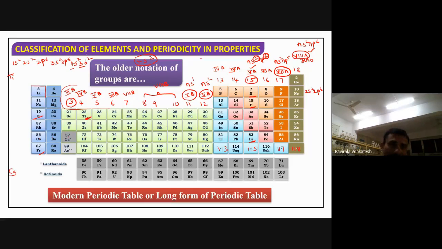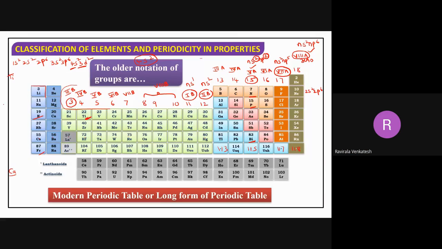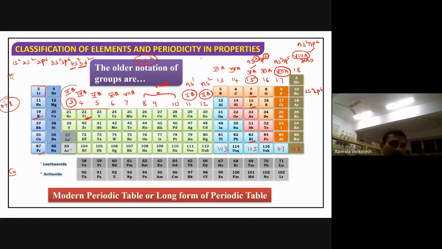In this case, in the B group, electrons will enter in the inner shell. The inner shell is nothing but here 3. The outer shell is actually here 4. How will electrons enter? According to the Aufbau principle, 4s is of lower energy than 3d. 3d has more energy when you compare with 4s. So after filling the electrons in the 4s, electrons will fill in the 3d orbital, the inner shell.